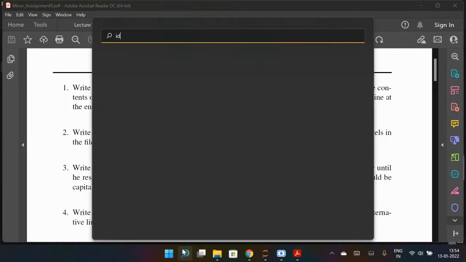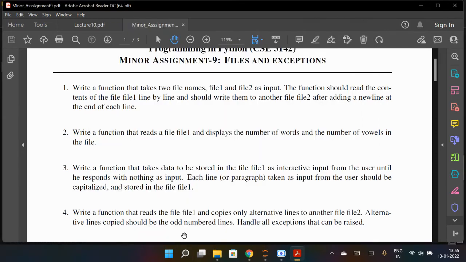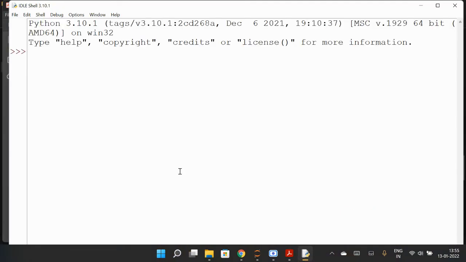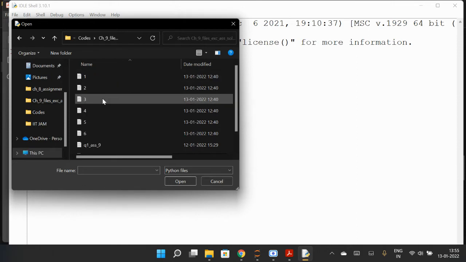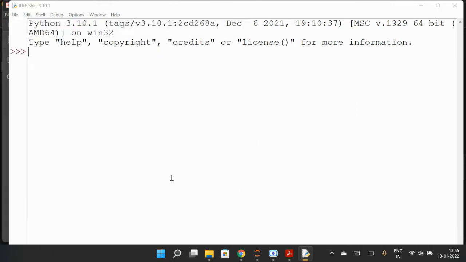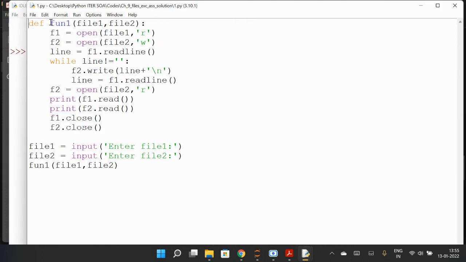Okay, so let me start. So this is chapter 9, right? If I run the first program, you can see we're defining a function 1, and the input parameters are file 1 and file 2. In function 1, f1 opens file 1 in read mode, because we have to transfer the content of file 1 into file 2, and f2 opens file 2 in write mode, because file 2 we want to create.